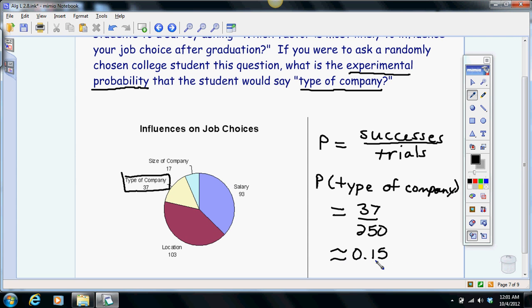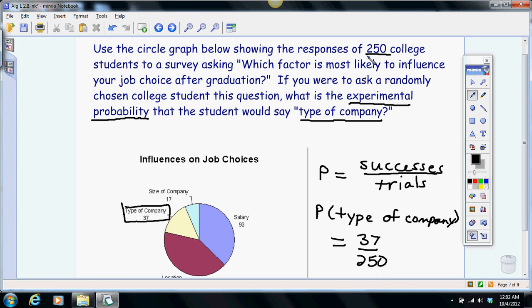Meaning, basically, the chances of you getting someone to say type of company are not very good, although it is possible. So an example like this, pay attention to how many people were surveyed, and then you just have to divide out the successes divided by trials.